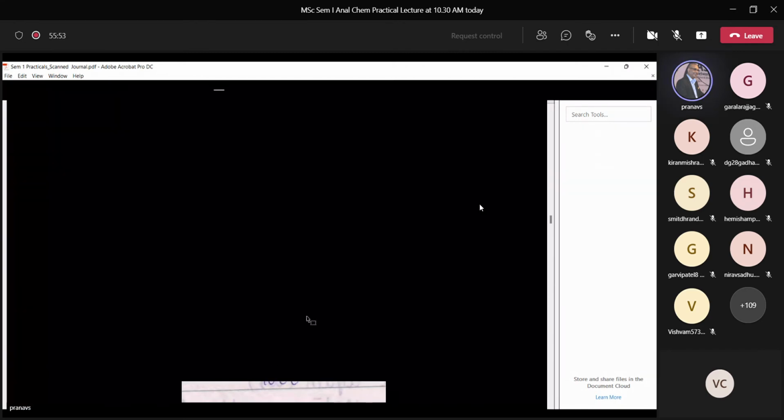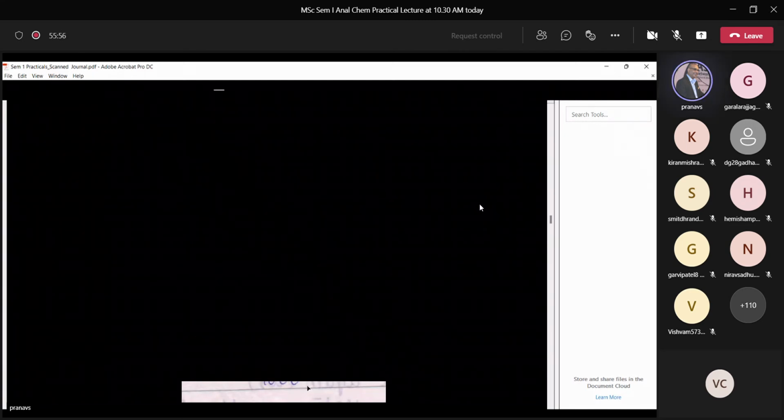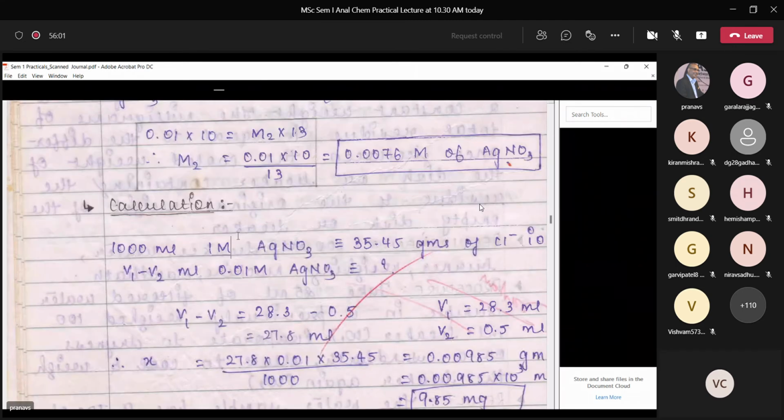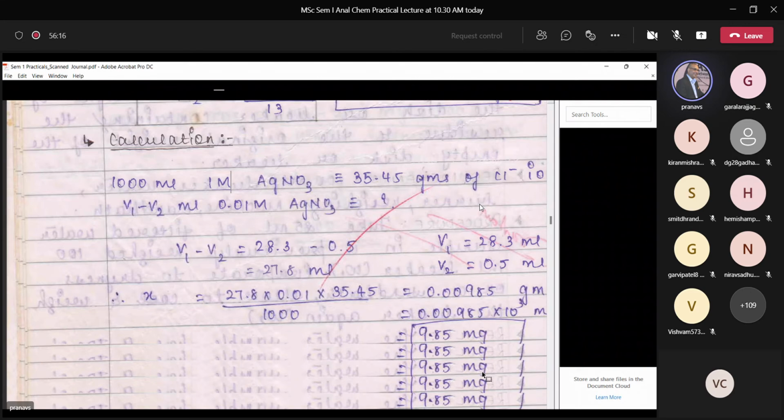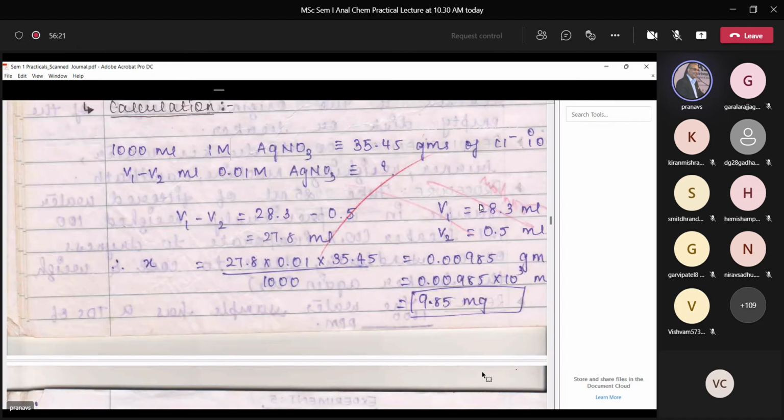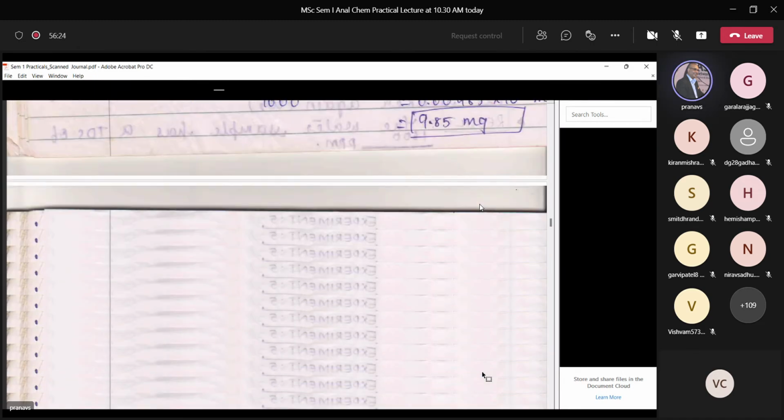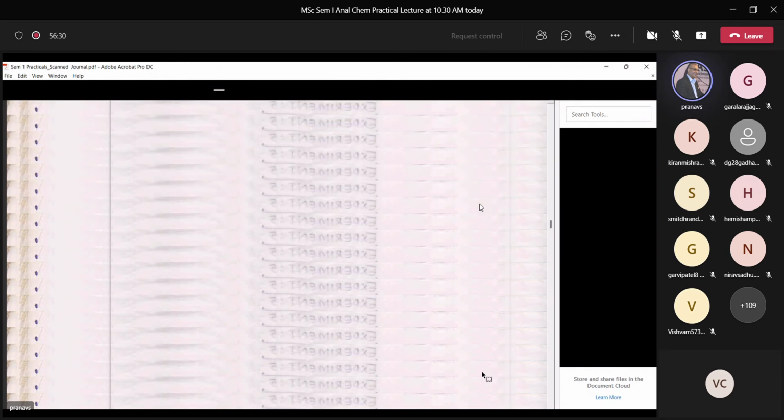Use this value to calculate the chloride ions. So 27.8 into 0.01 into 35.45 divided by 1000. This comes out to be 9.85 milligrams. Now this 9.85 milligrams is present in 25 ml. So how much in 1000? This will give you the ppm of chloride ions which are present in your sample.